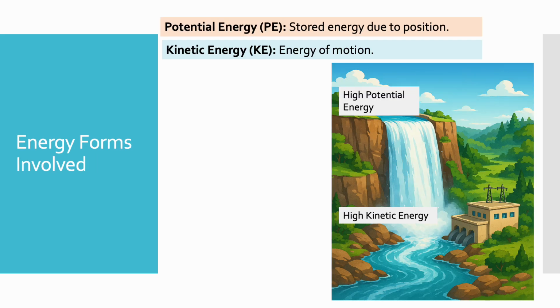Water at the top of the fall has high potential energy due to its height. As it falls, this energy converts into kinetic energy. Again, the form changes, but the total energy remains constant.